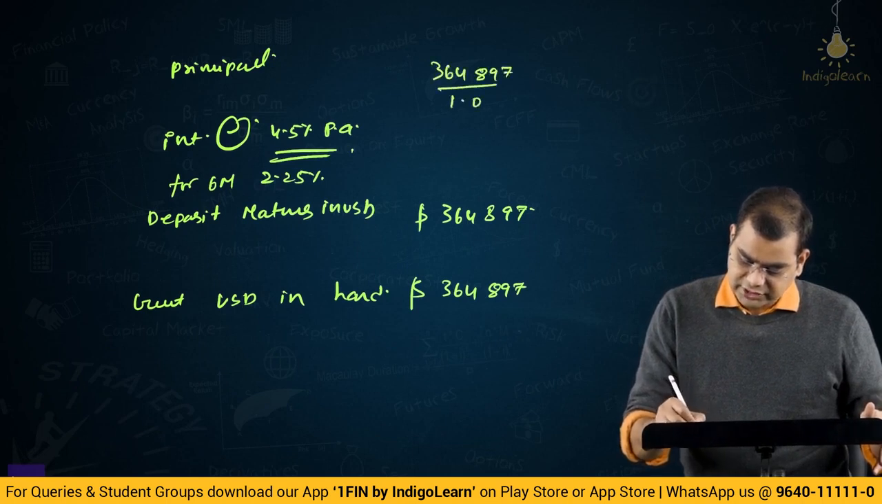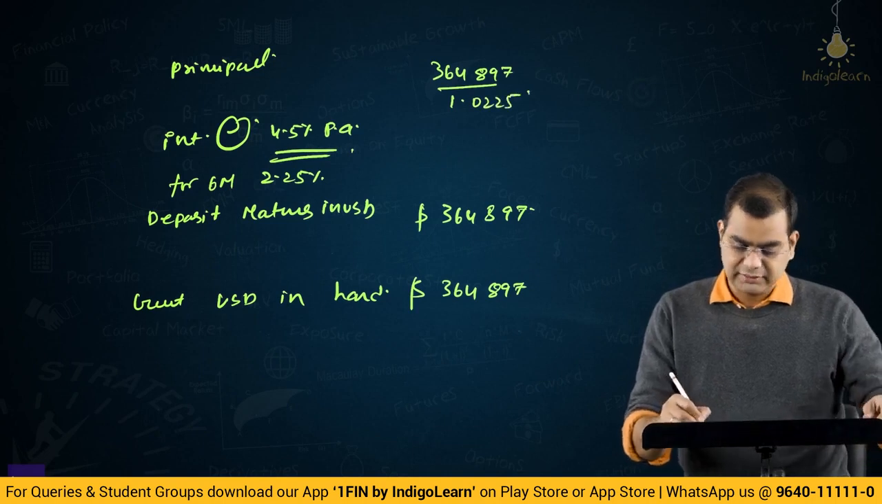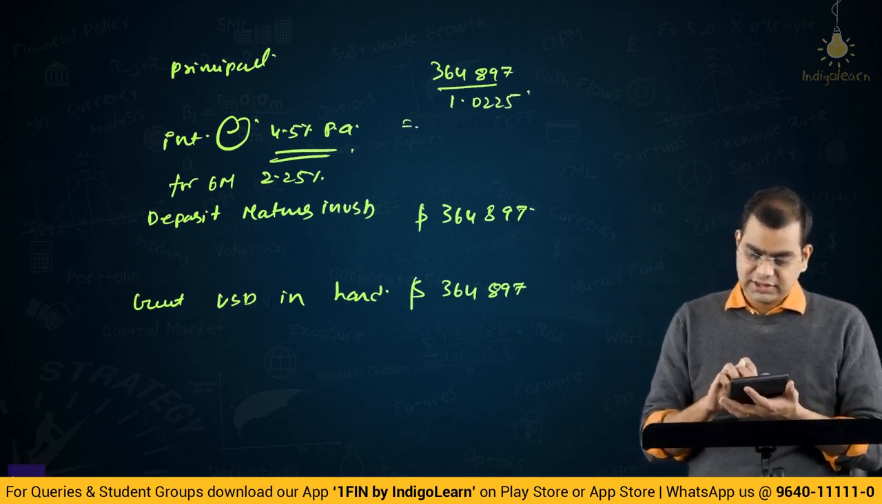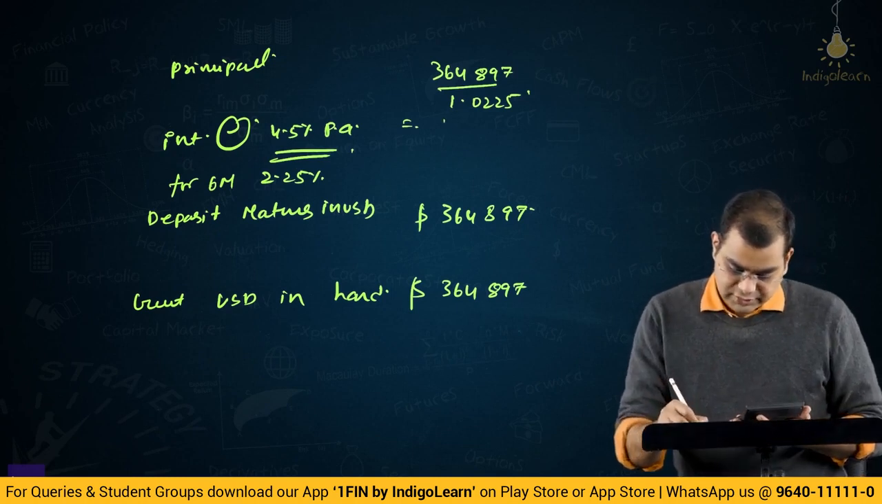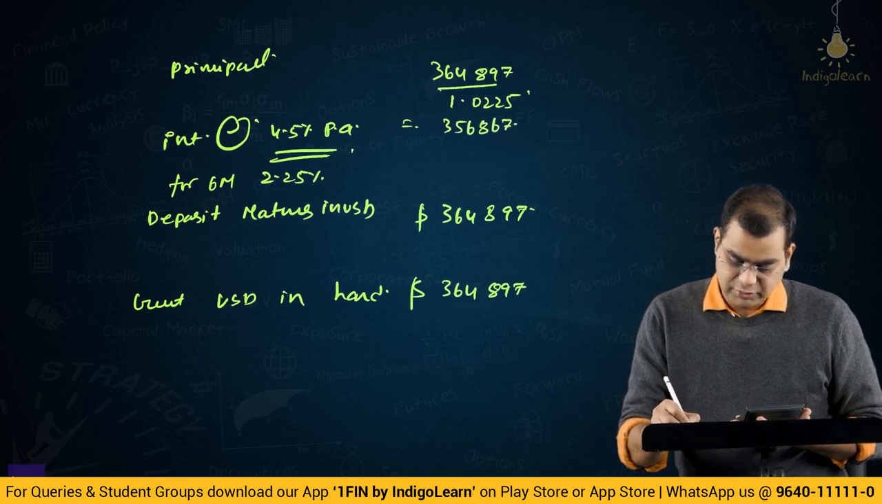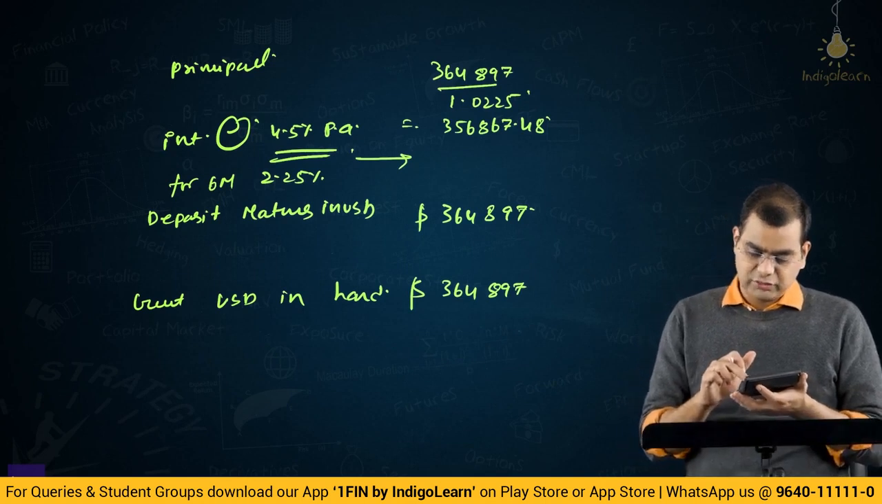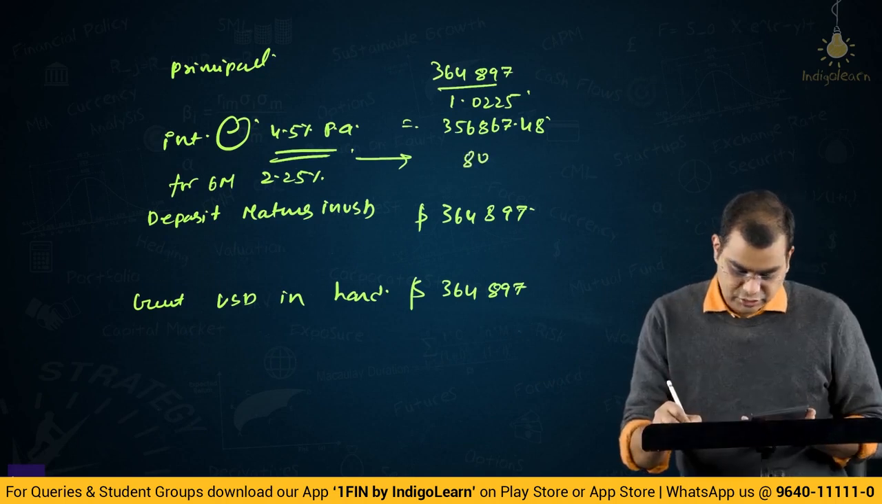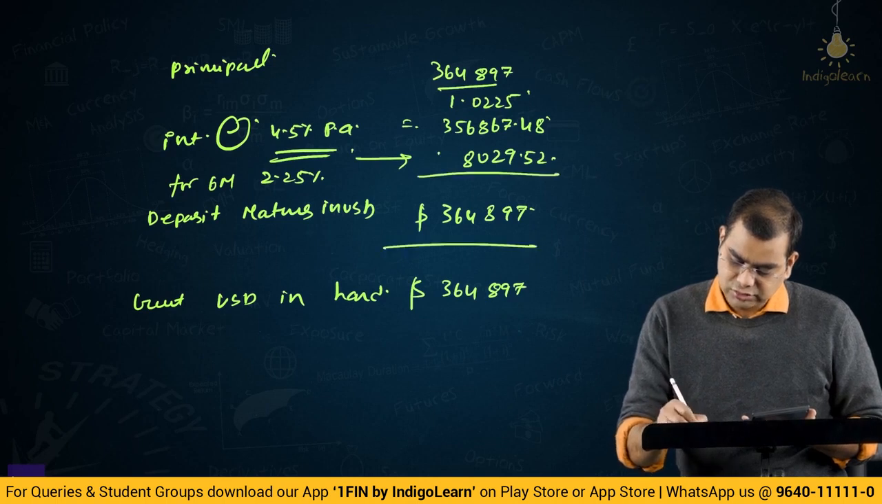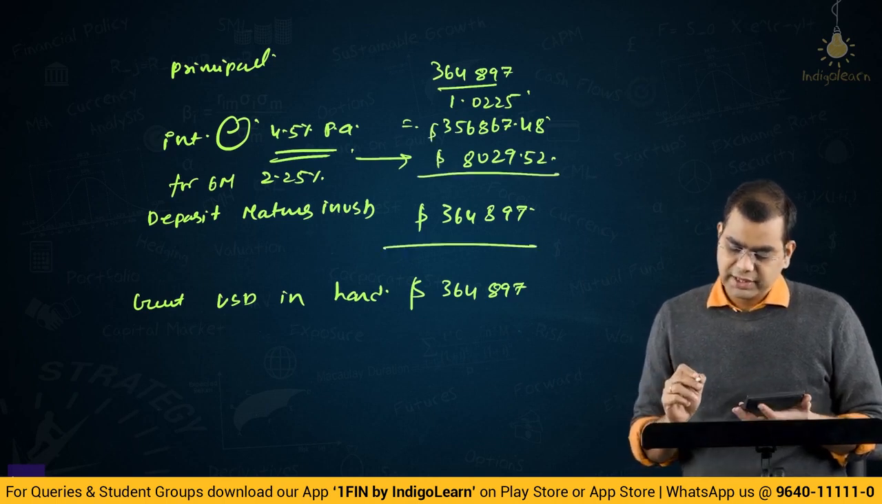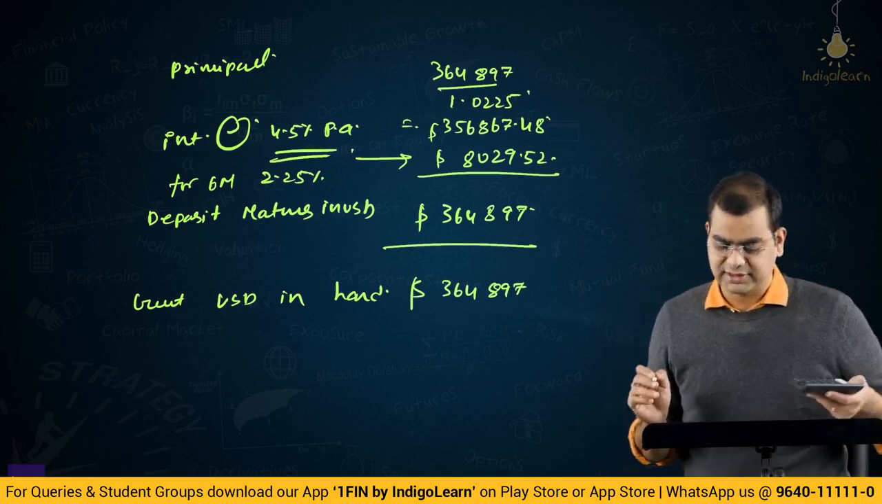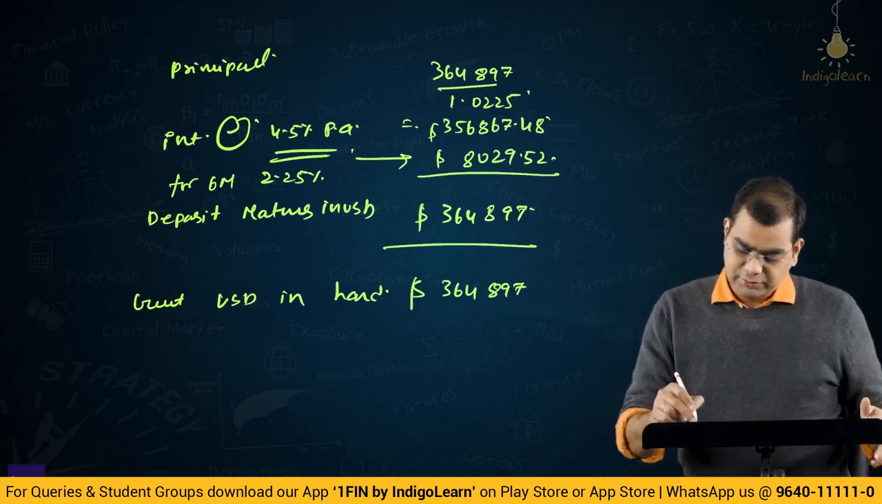Right. So principal will be 364,897 divided by 1.0225, right? That will be 356,867.48, and the interest will be 356,867.48 into 0.0225. Interest will be 8,029.52, right? So these two total to 364,897. Does it match? Yes, it matches. 364,897.